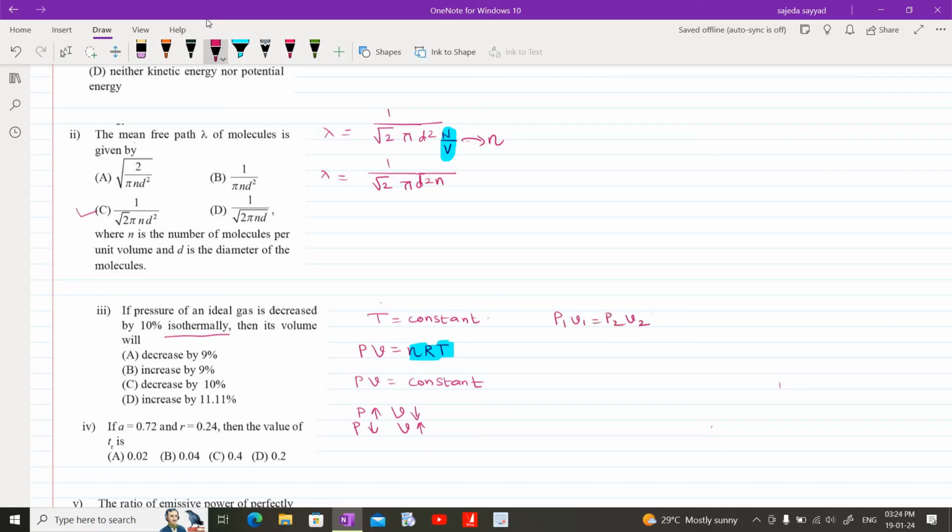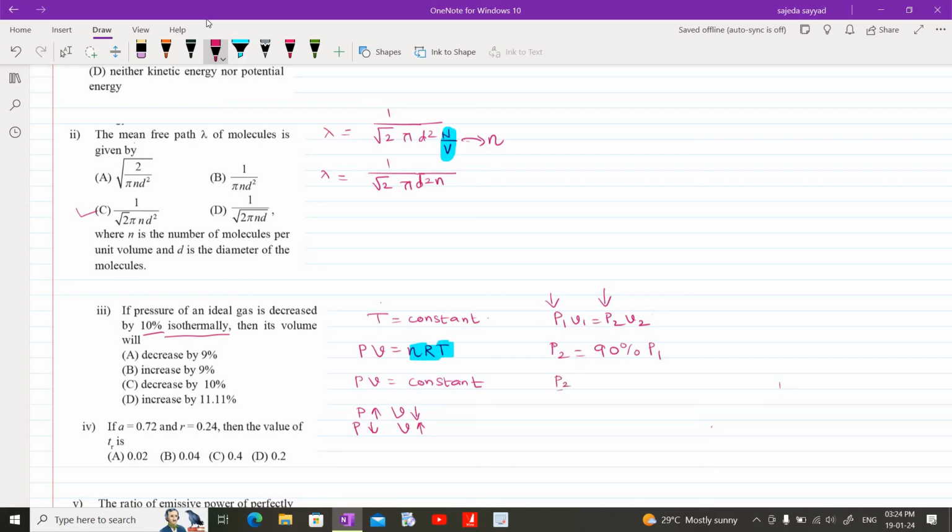We are given that the pressure of an ideal gas is decreased. It means that P1 is the original pressure, and P2 is the new pressure which has been decreased by 10%. So suppose it is 100%, then decreased by 10% means P2 is 90%, 100 minus 10, that is 90% of original pressure P1.